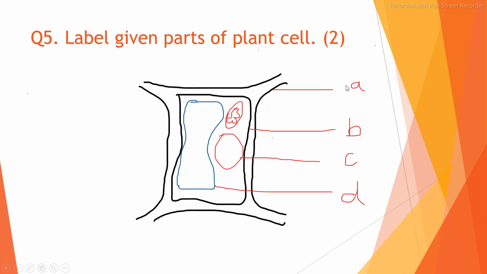Label given parts of plant cell. So different parts of plant cells are, answer A is cell wall, answer B is plasma membrane, C is nucleus and D is vacuole. If all the parts are labeled by you correctly, then give 2 marks to yourself. If anyone is wrong, then deduct half mark from yourself.